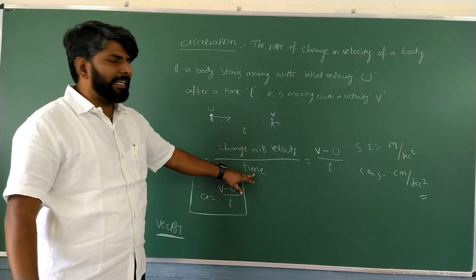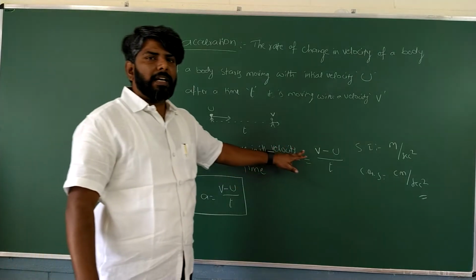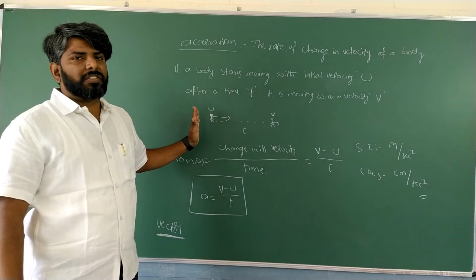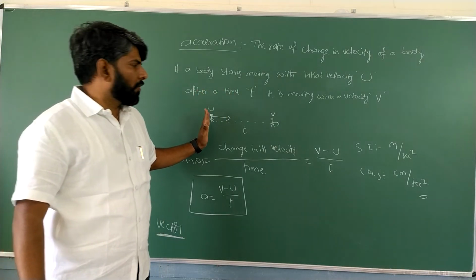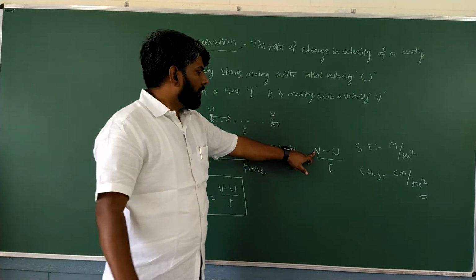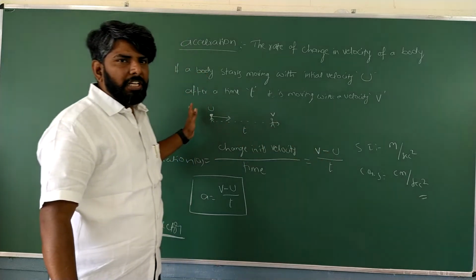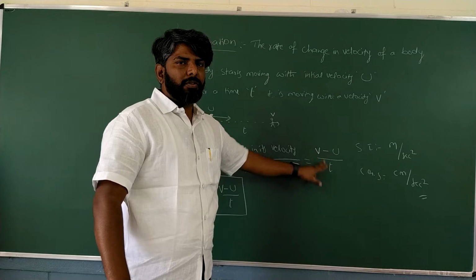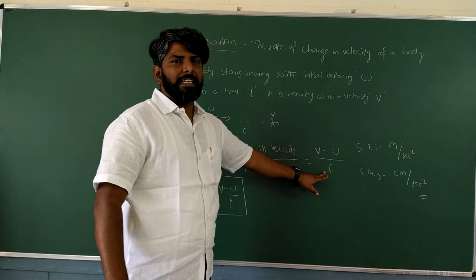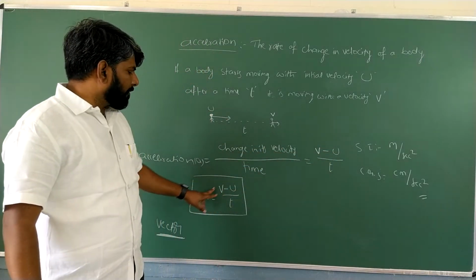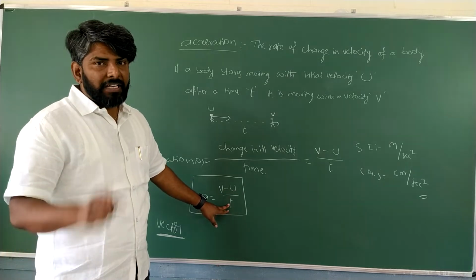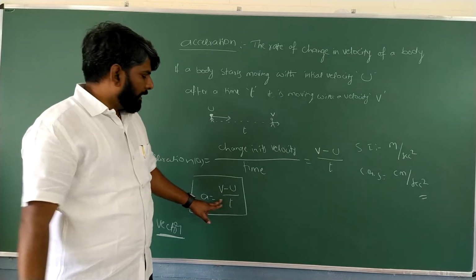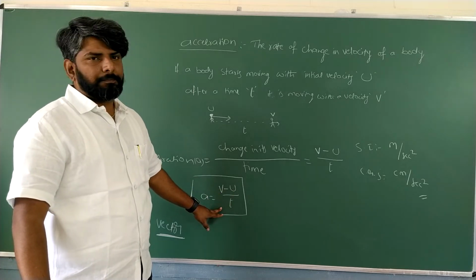Change in velocity means final velocity v minus initial velocity u. This change happened in a time t. So acceleration a is equal to v minus u by t. Very important equation, students. Please observe carefully.